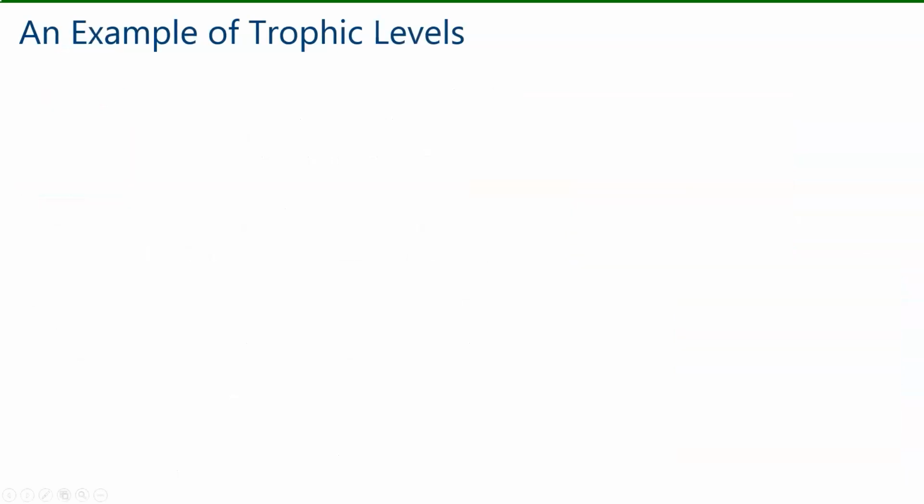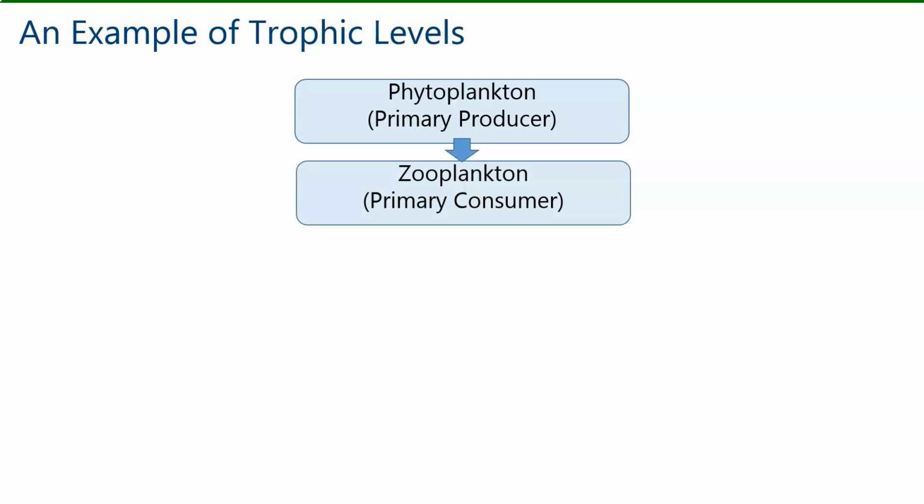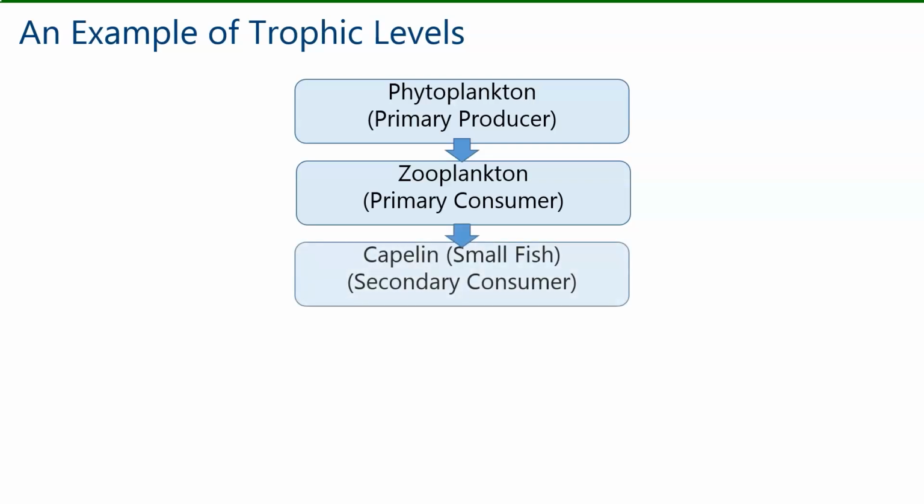Let's look at an example of trophic levels. In this example, we start out with phytoplankton, a primary producer. Next, we have zooplankton, a primary consumer. So this would be a herbivore that eats producers. Following our primary consumer, we have a secondary consumer, which eats primary consumers. So we have capelin. They'll eat herbivores like zooplankton.